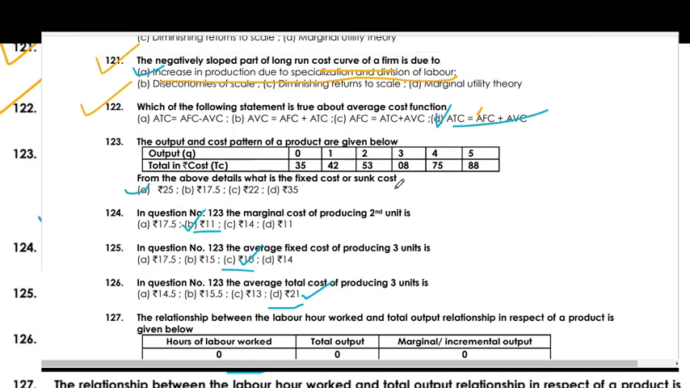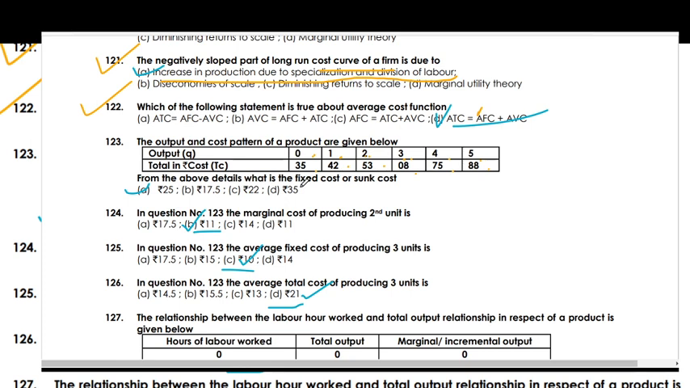Here is the question. Cost of production pattern is given. Output is 0, 1, 2, 3, 4, 5 and cost is, when produce 0, then cost is 35. In case 1, then cost 42. In case 2, 53, 3, 64, 75 and 88. Which of the following details